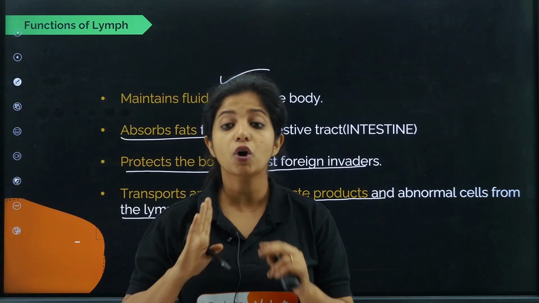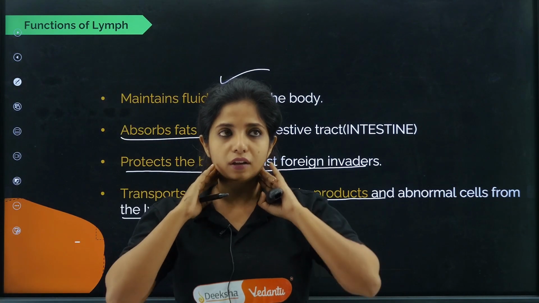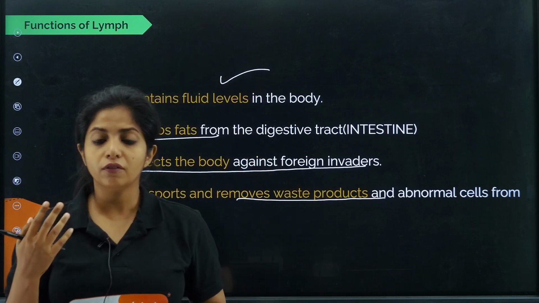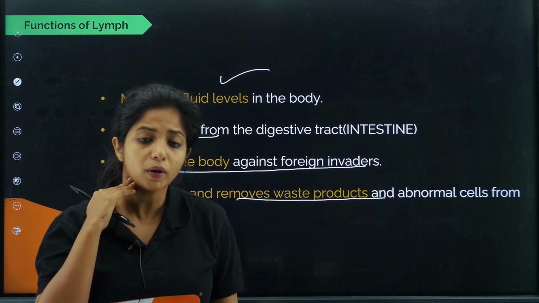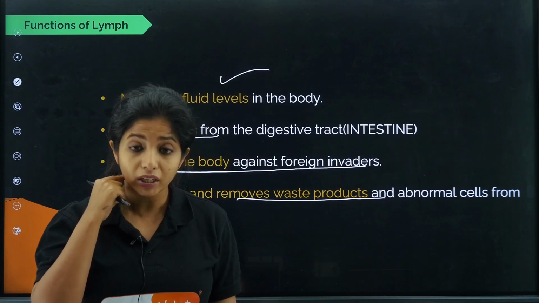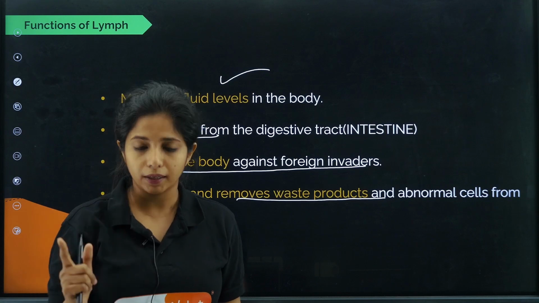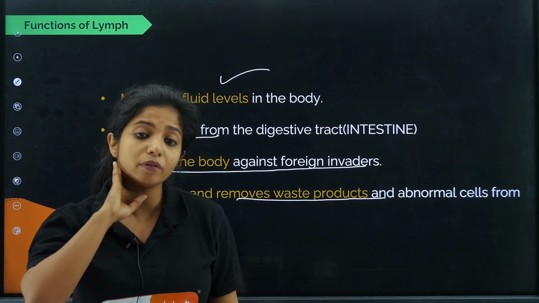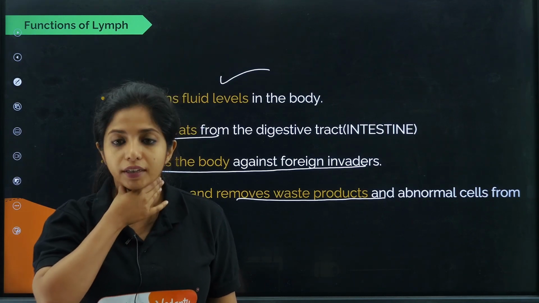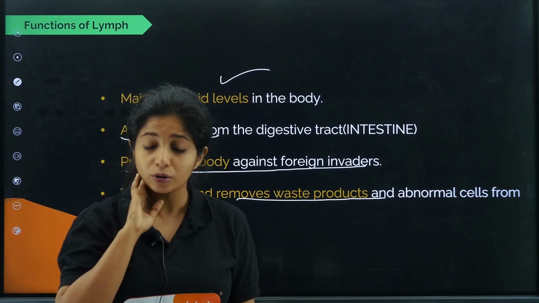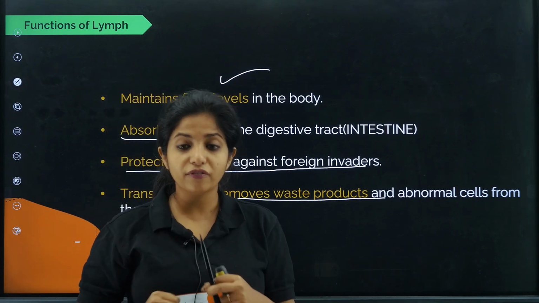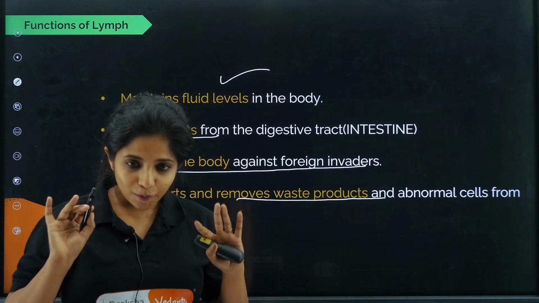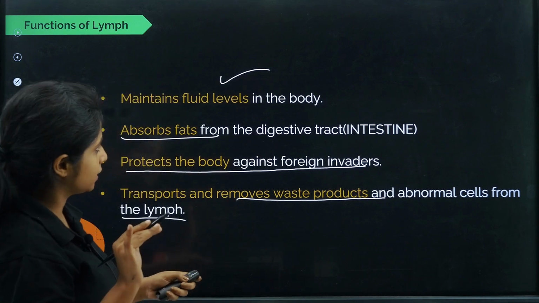Now a very important thing, the doctor checks over here. If you have some sort of disease or infection, the doctor touches over here and checks it. What is it, children? Basically, if there's a swelling, that means you are infected. Because here you will be finding so many lymph nodes. If the lymph nodes are swollen, that means your body is trying to fight against something. So I hope you got that as well.